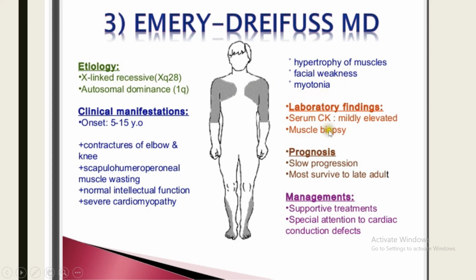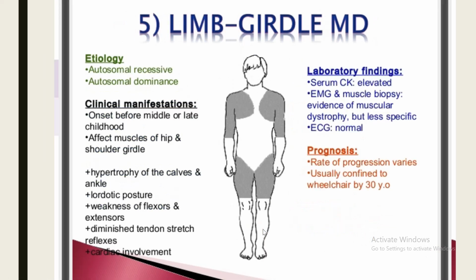Calf pseudohypertrophy, cardiomyopathy, and elevated serum CK levels are similar to Duchenne muscular dystrophy. So this has the same clinical features as Duchenne, only the age difference and the slow progression of the disease are here. The patient may have the same calf pseudohypertrophy and cardiomyopathy. Serum CK levels are very important in both Duchenne and Becker muscular dystrophies.